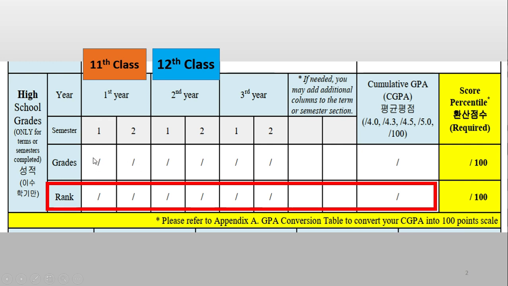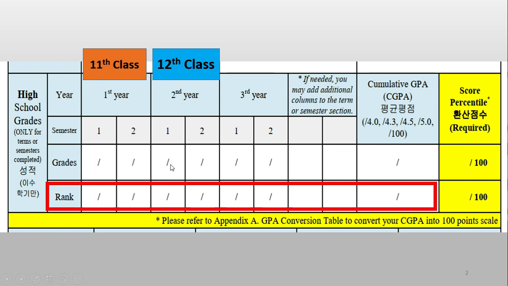So for the first year class you will write your marks here and the total marks here, and then leave it. Second semester, you don't have a semester system in the 11th and 12th class, so again you will write your marks obtained in 12th class and your total marks in 12th class.